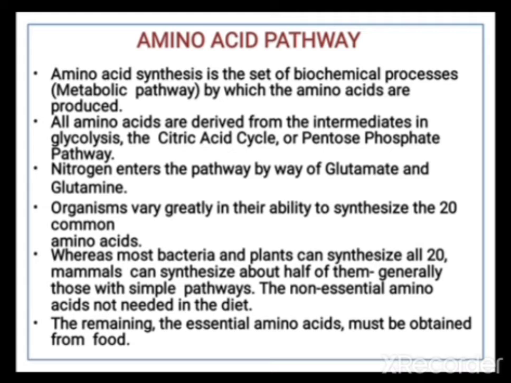Organisms vary greatly in their ability to synthesize the 20 common amino acids. Everybody knows well there are 20 amino acids found in plant and they are synthesized in plant body. So they are all essential for us for the formation of different proteins or polypeptide molecules in our body. Whereas most bacteria and plants can synthesize all 20 amino acids and mammals can synthesize about half of them, generally those with simple pathways.